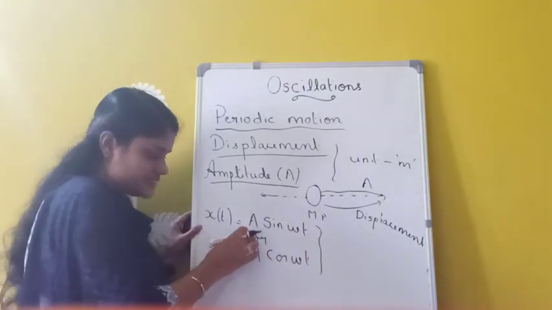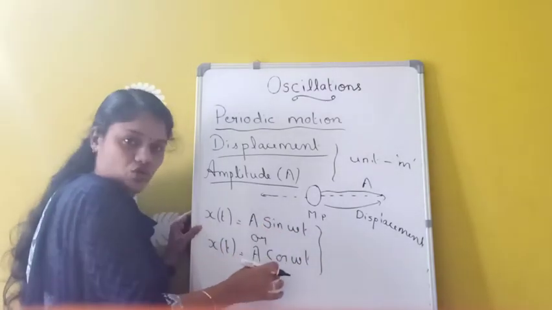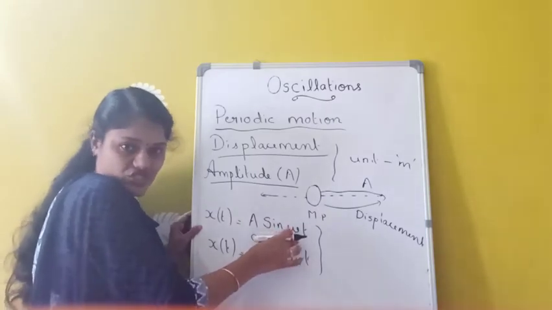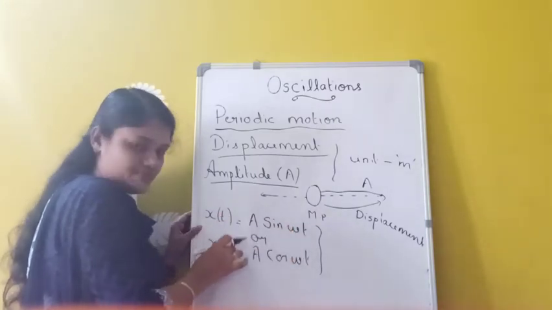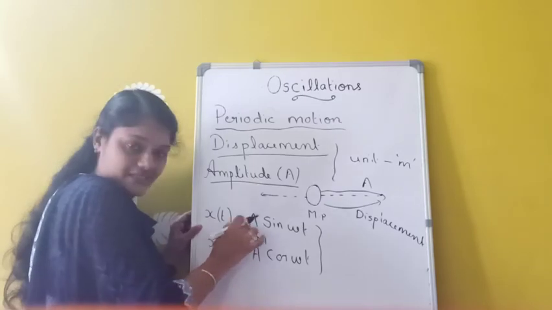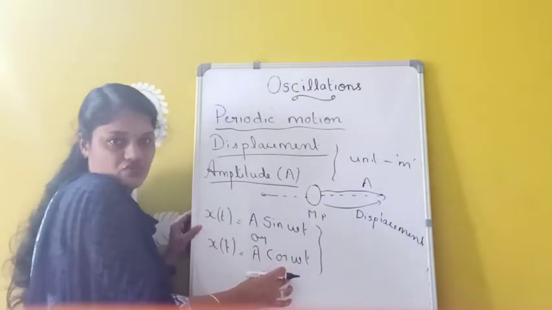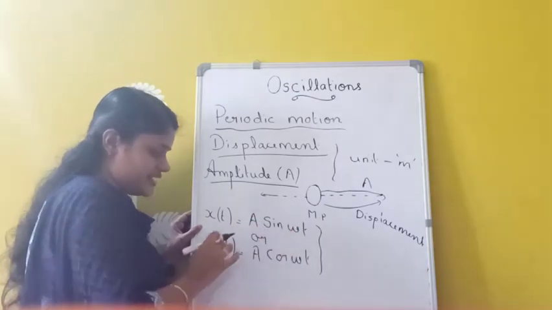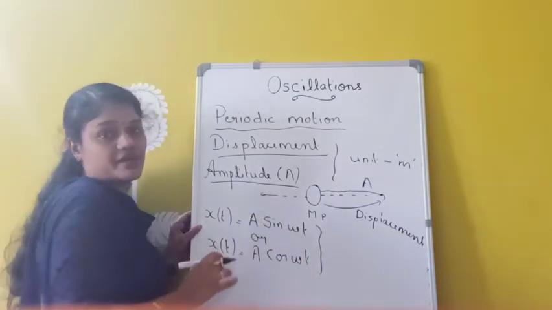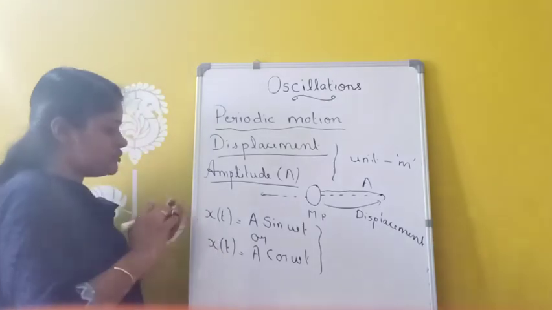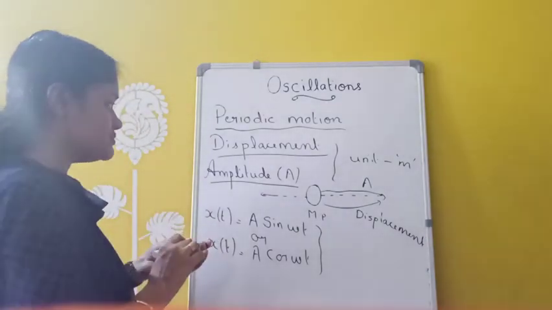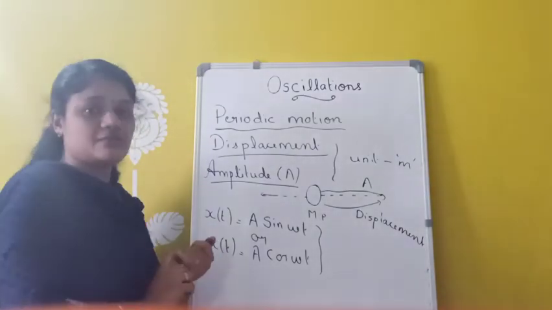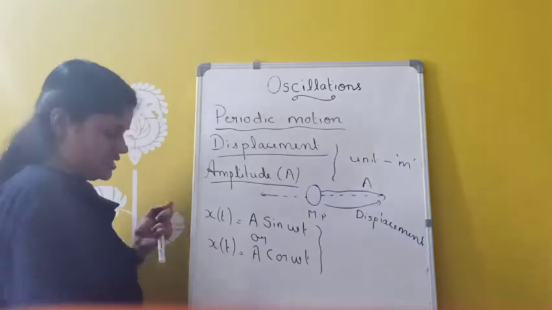We can represent displacement in terms of sine or cosine, because this is a varying function only. Displacement will change with respect to time, so we can write either in terms of sine or in terms of cos. So x of t equals a sin omega t, or x of t equals a cos omega t. So this is about displacement and amplitude. Amplitude means the maximum displacement from the mean position.